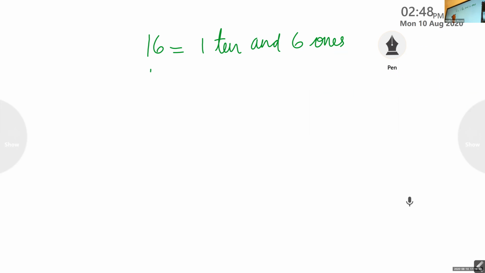Then what about 17? Rukma, no need to write. Listen to ma'am. 17, how many tens and how many ones? Yes, ma'am. In the number 17, we have how many tens and how many ones? 1 ten and 7 ones. 1 ten and 7 ones. Okay, 1 ten and 7 ones.